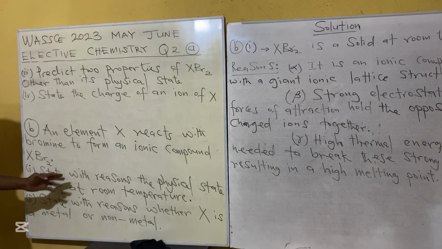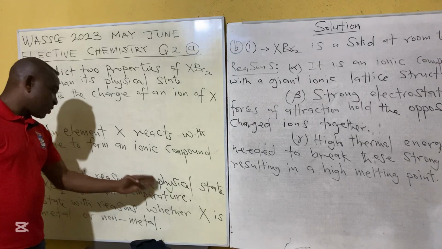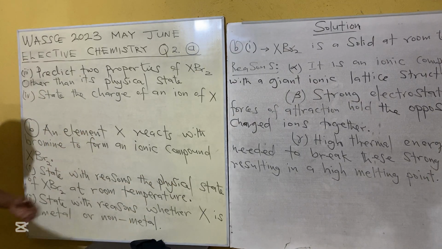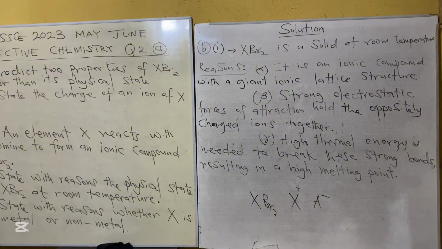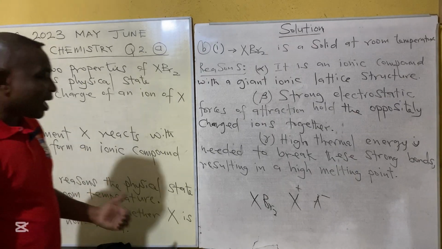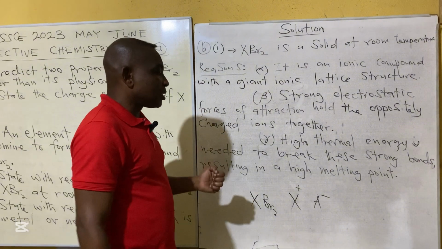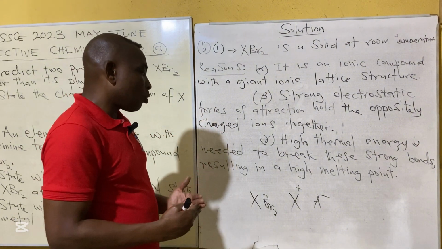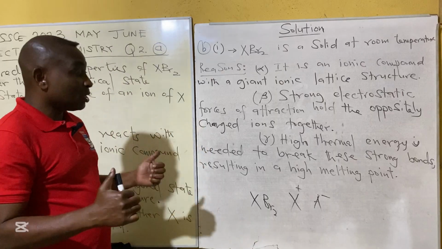I. State with reasons the physical state of XBr2 at room temperature. The question stated that the resulting compound, XBr2, is an ionic compound. And in an ionic compound, we always have a metal being positive and a non-metal being negative, forming the bond. And then the bond is an electrostatic bond.